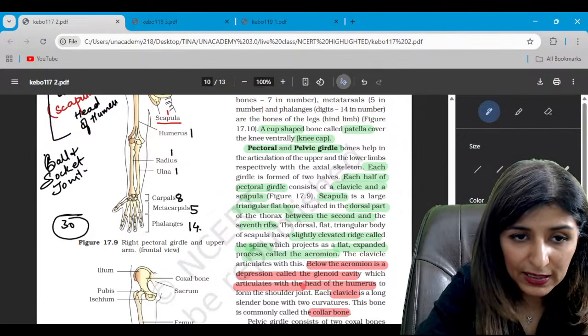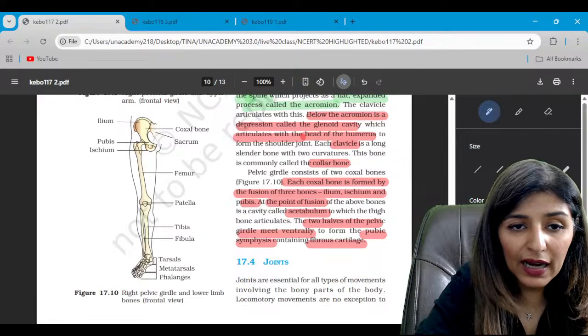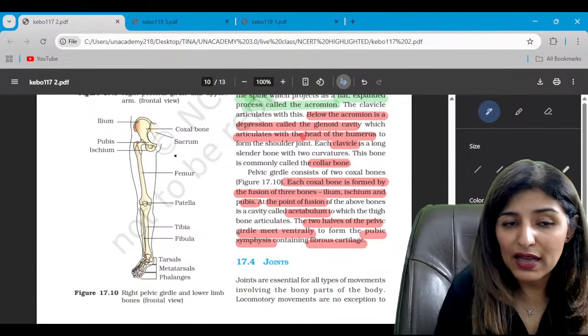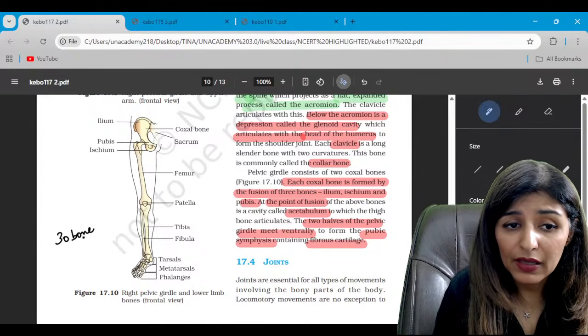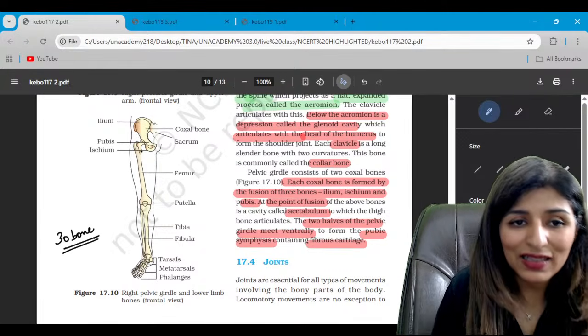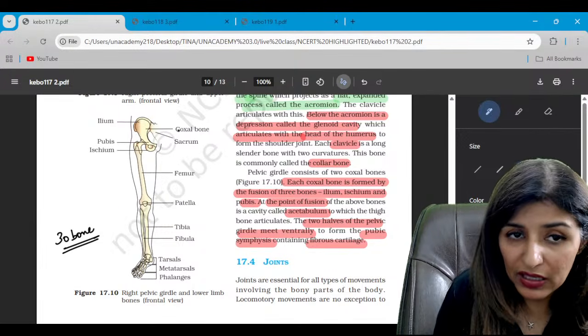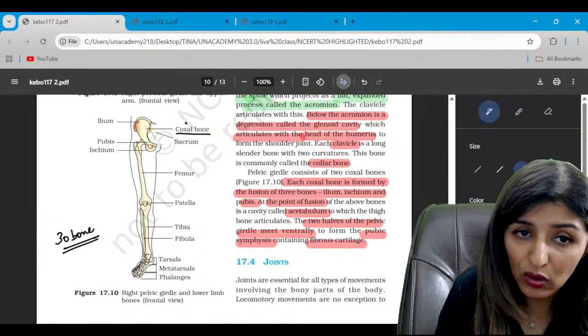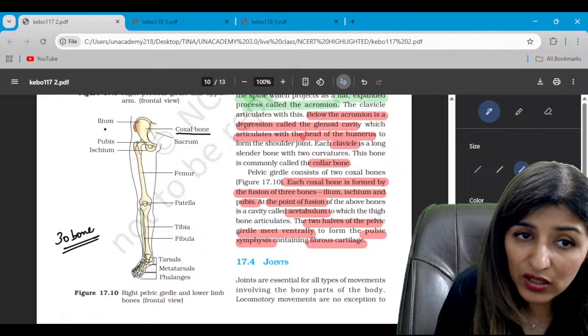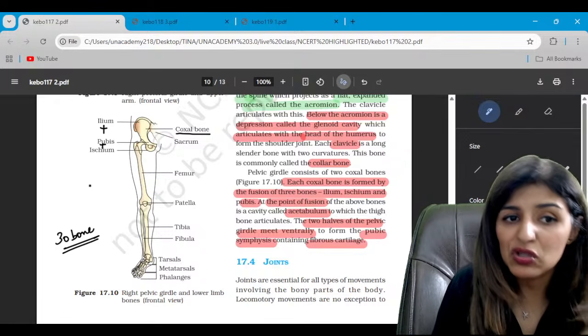So in total 60. Let's see the hind limb also. So the hind limb has again 30 bones. Now the hind limb, that means your leg overall, is attached to the hip girdle. The hip girdle is made up of 2 coxal bones, 1 on each side. So this is 1 coxal bone, right? The coxal bone is further formed by the fusion of ilium, ischium and pubis.